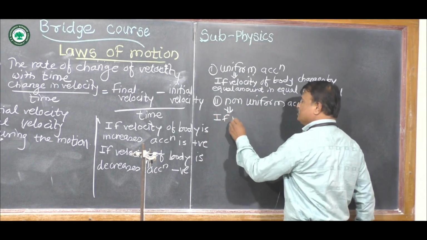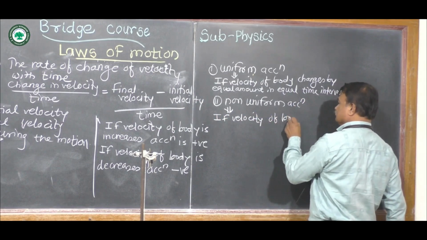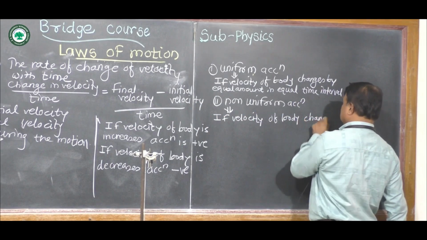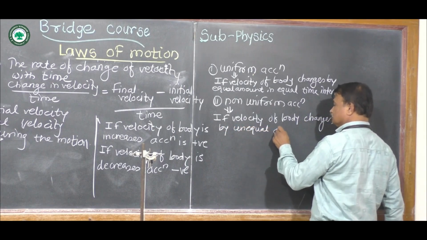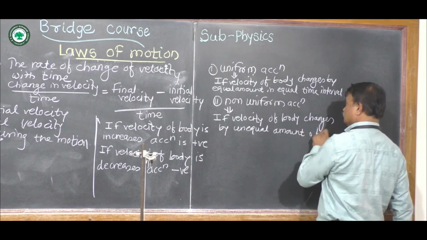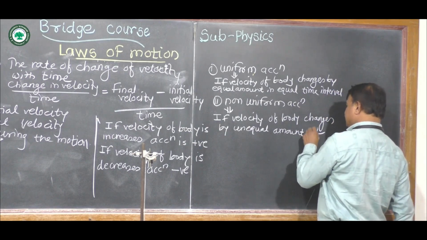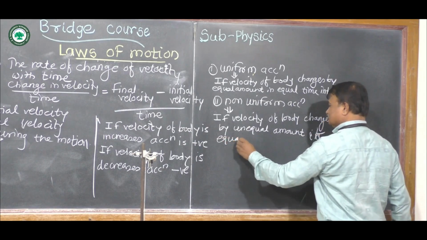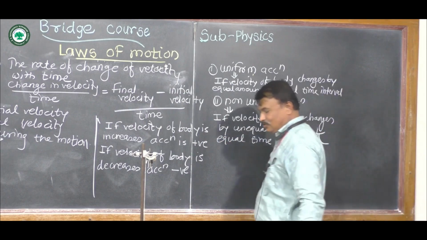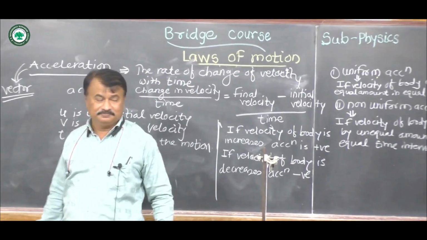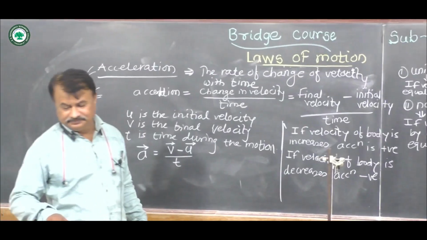If the velocity of an object, or if the velocity of a body, changes by unequal amount in equal time interval, such acceleration is called non-uniform acceleration.